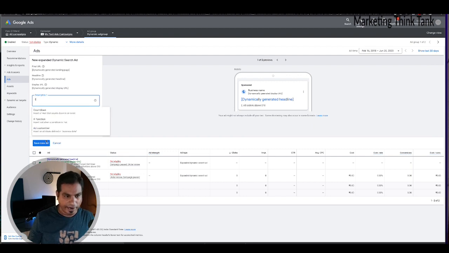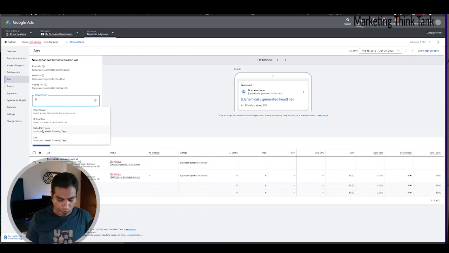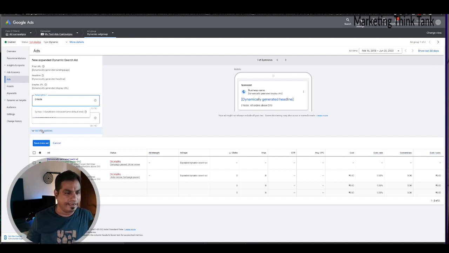So open a flower bracket, say equal to, and it brings up a list of attributes here from the feed that is already existing. There is a template that you have to follow, which is you have to start with the feed name, the data name, dot the field name. Let's say ID is something that I have, and you need to have a default ad text.